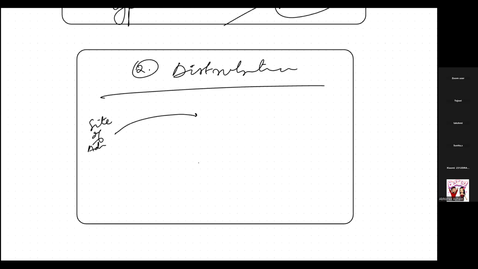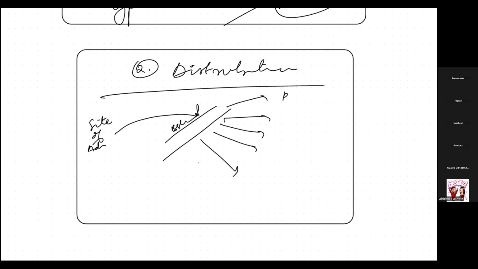Now from this bloodstream up to different places, if the drug is going, then this is called distribution. And as you can see, it is forming a pattern of scattering, isn't it? That's why distribution is also called pattern of scatter.